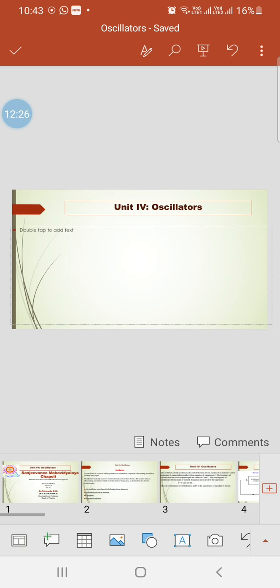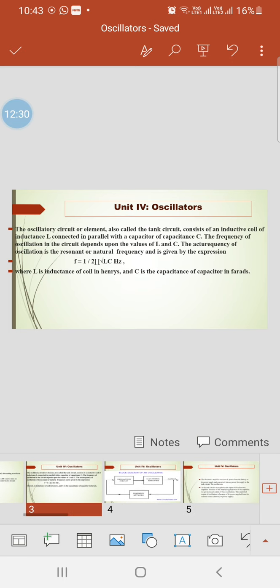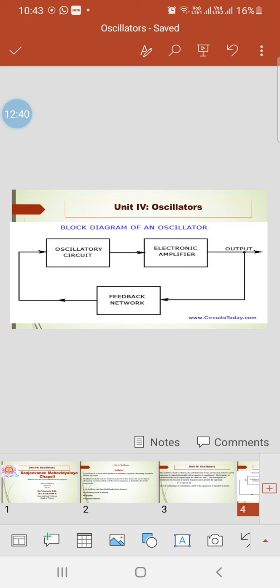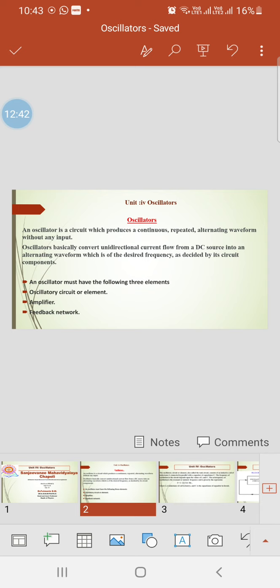So in this way, we have seen the concept of the oscillator, what is meant by an oscillator, what its block diagram is, and what the necessary elements in the oscillator are: the oscillatory or tank circuit, the amplifier and the feedback network.